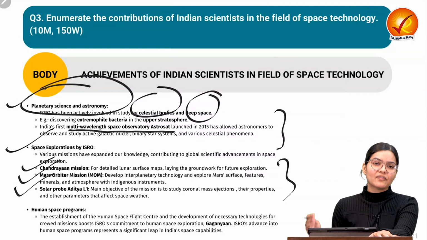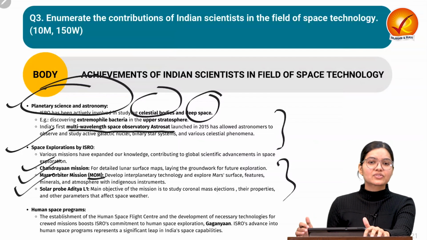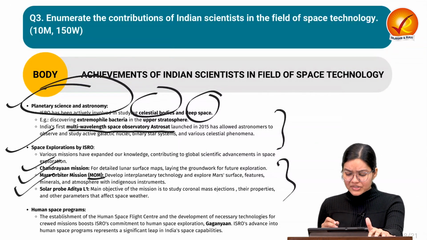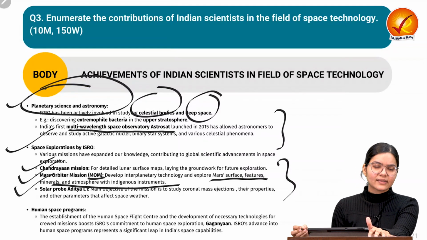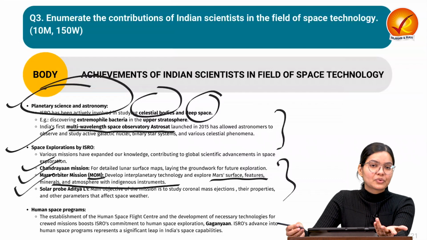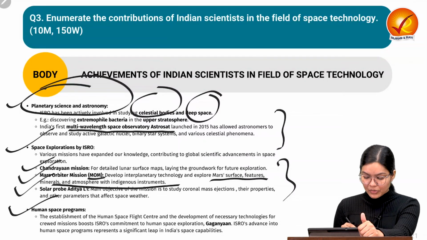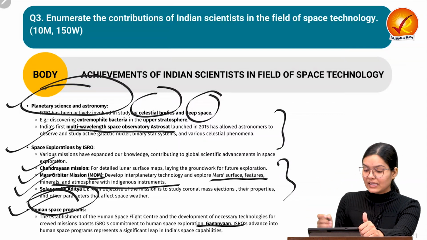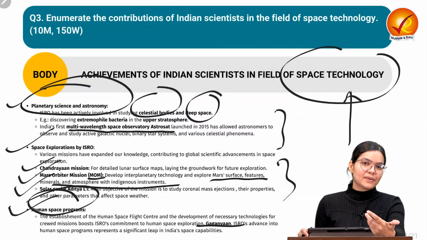For example, Chandrayaan 1, 2, 3 were there for the moon's exploration. MOM means the Mars related mission, which was to understand Mars in a much better way, to understand the Mars surface, minerals and atmosphere there. And we have Aditya L1, which we have seen in our first question, through which we want to understand the different processes happening in the corona, the outermost layer of the sun. We also have a plan to launch a human space program, for example Gaganyaan. These are the different programs through which we can see that our space technology has grown in such a way that we can now do multi-purpose tasks through it.